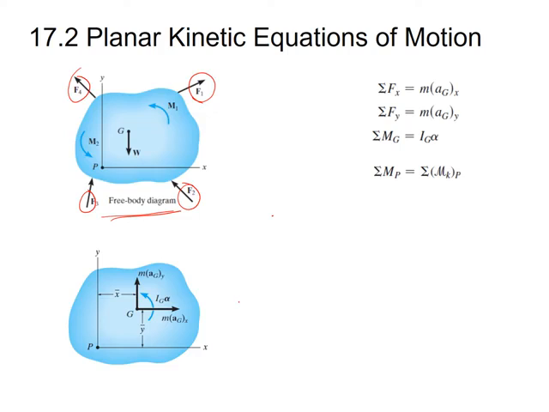Also, there is the weight of the rigid body, so the weight W acts at the mass center of the rigid body. Also assume that this body rotates because of the moments that act on it. So M1 and M2 are the externally applied moments on this rigid body.